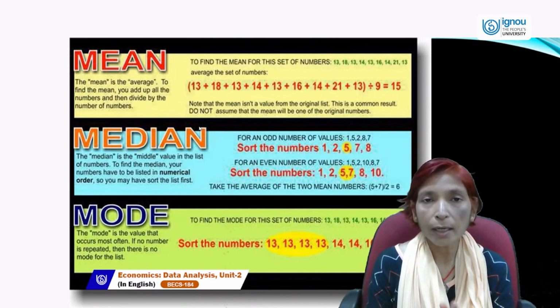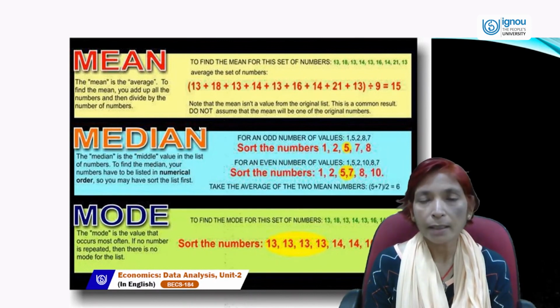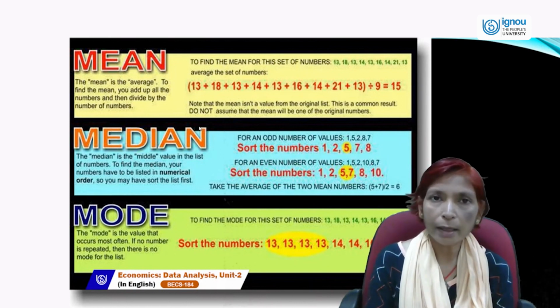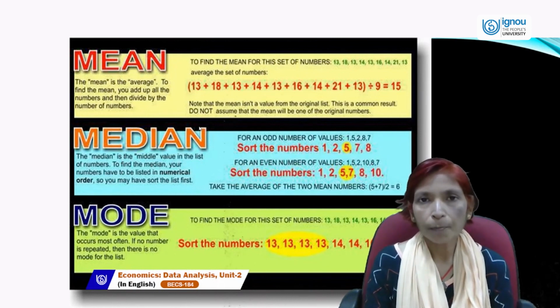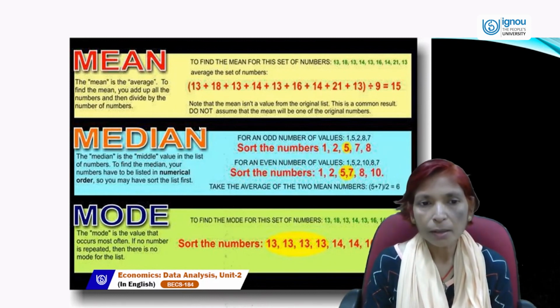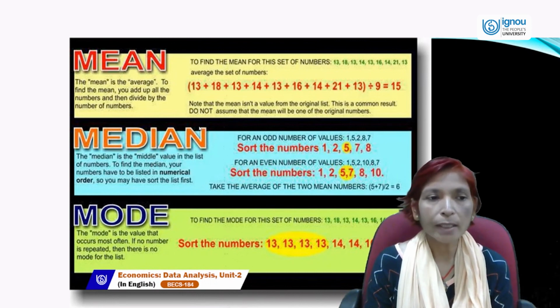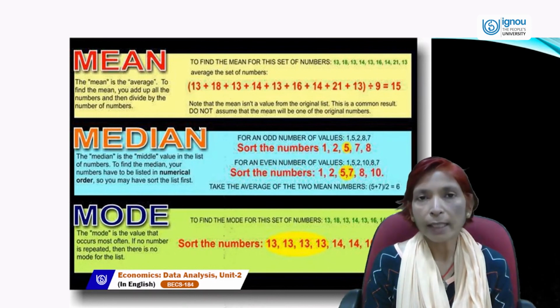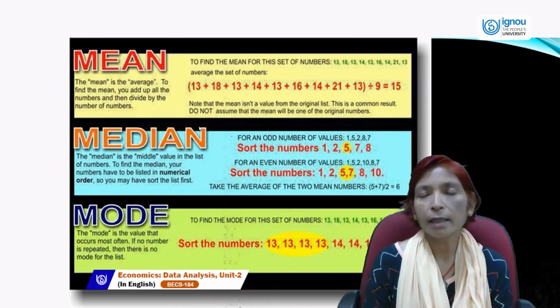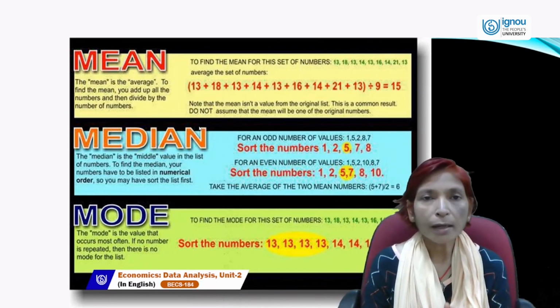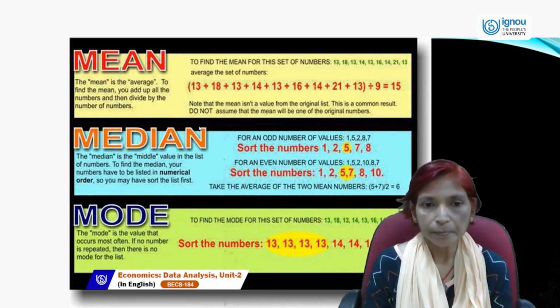Firstly you have to arrange the given data in either way, ascending from smaller to larger or descending from larger to smaller, but you must arrange the data while calculating median. Without arranging the data in a univariate, or single variable, context, you can't calculate median.